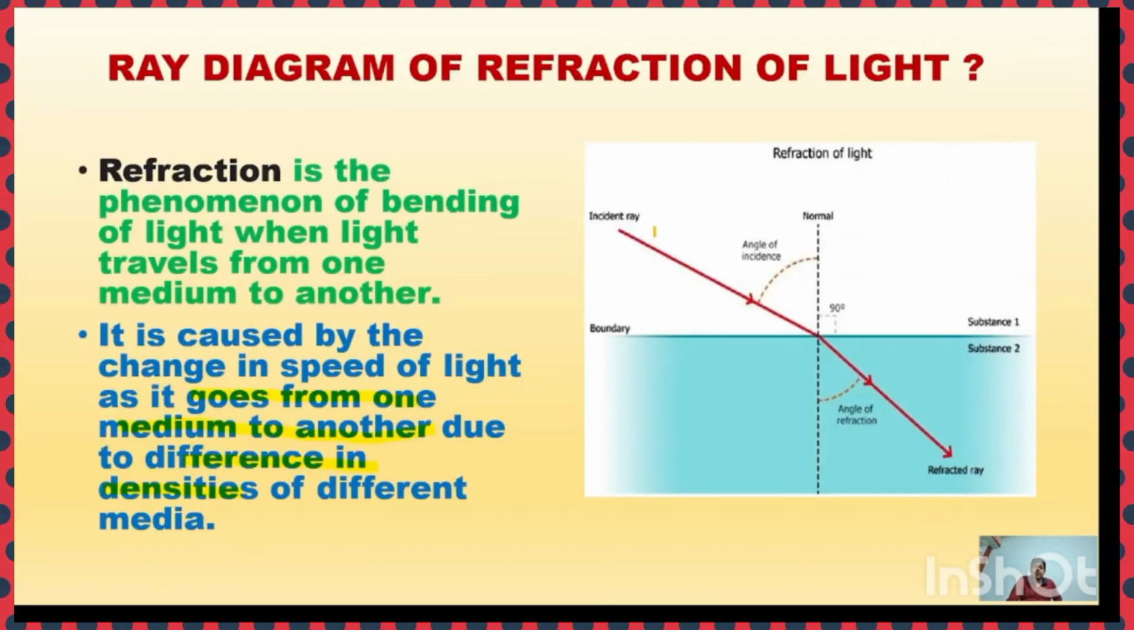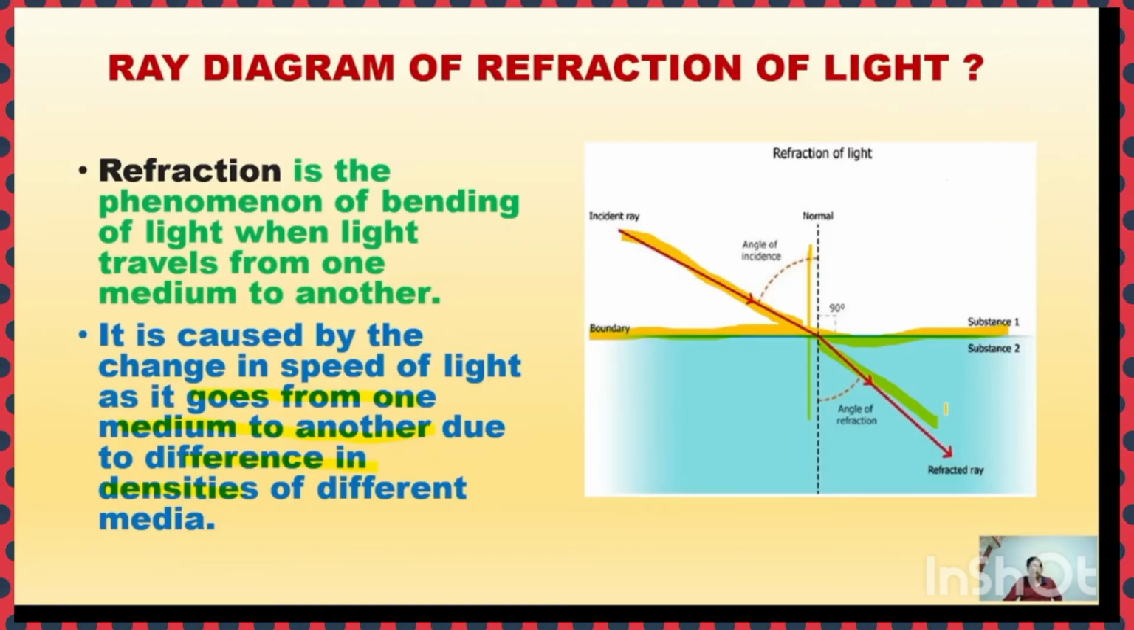Look at it once again. See here. This is the incident ray. This is the refracted ray, and this is the normal, and this is the refracting surface boundary. This surface is dividing air and water, separating air and water, where the refraction of light takes place, right? And air is the optically rare medium and water is the optically denser medium.